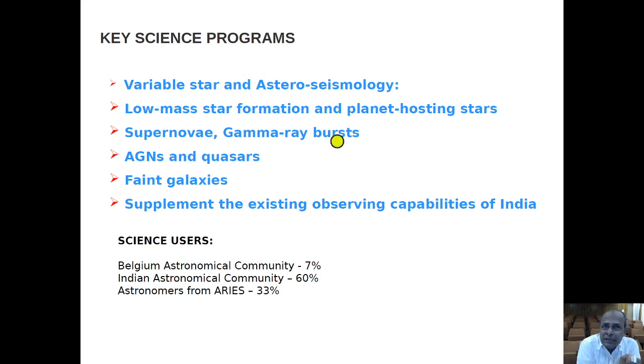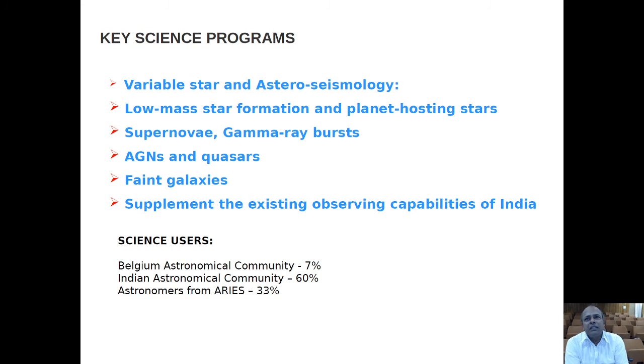Supernovae and gamma ray burst and other transient events study can be done, because here the advantage of time critical and multi-site as well as the longitudinal advantage can be taken for this particular site. And some extragalactic objects like AGNs, quasars can also be well studied, including the faint galaxies. And of course, the observation from this facility can be supplemented with existing observing capabilities in India.